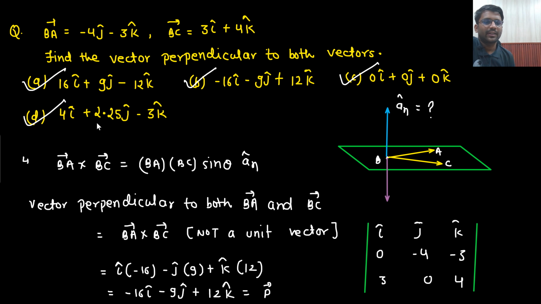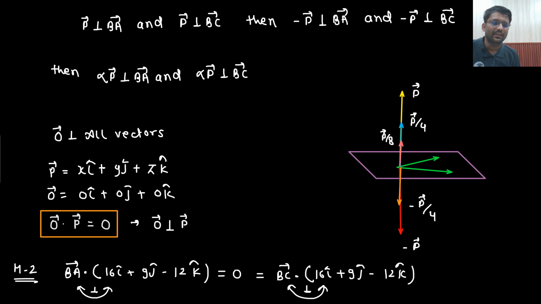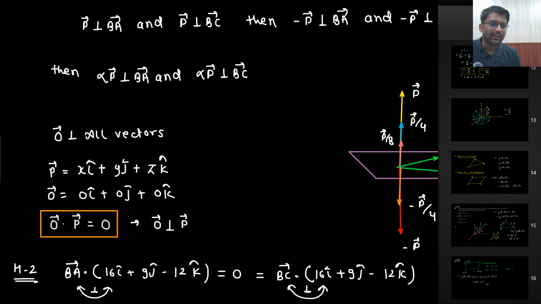If you need the concept, that is, if we need to find a vector which is perpendicular to two vectors, what is the conclusion we can make?